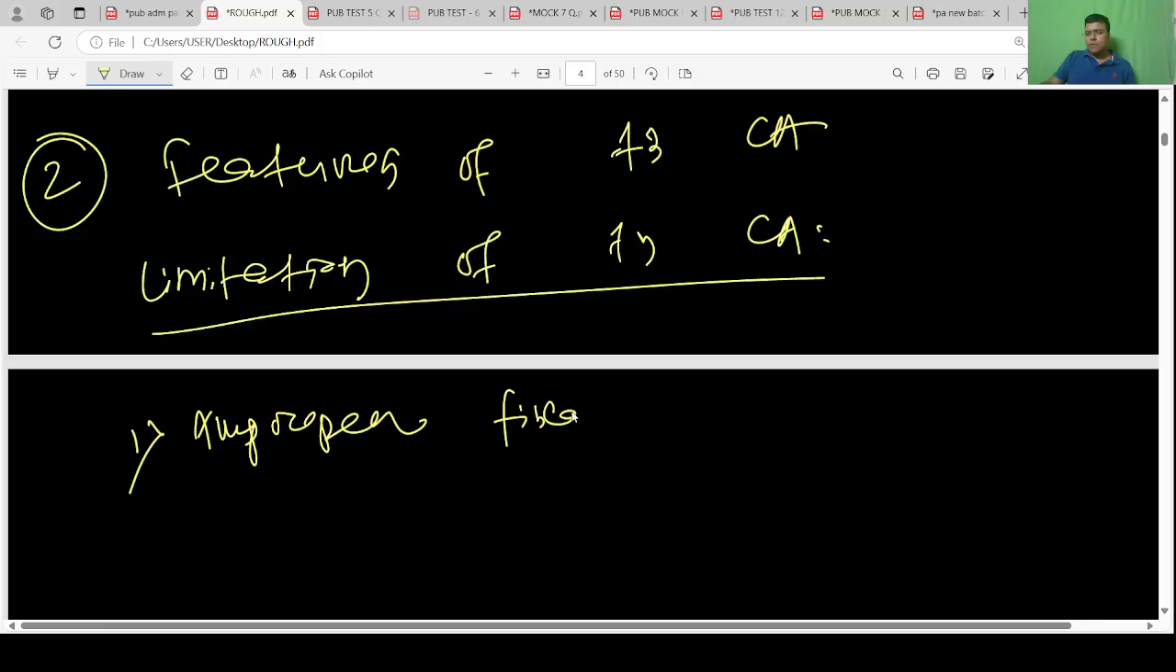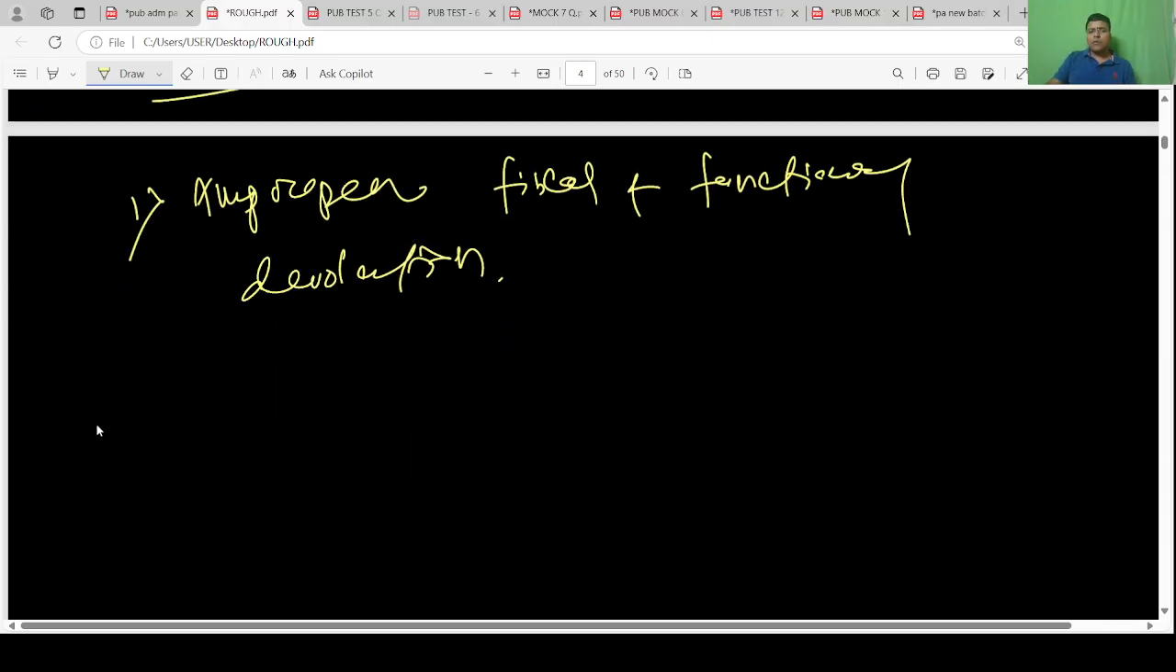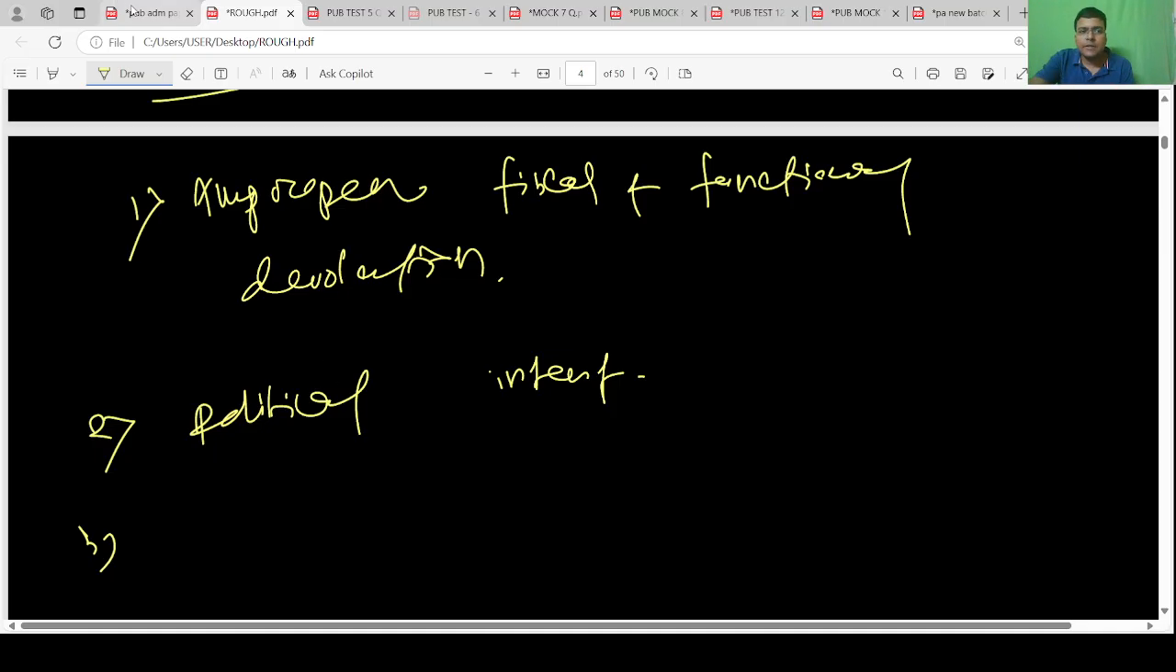Limitations: improper fiscal and functional devolution. Fiscal devolution is not proper, functional devolution is not proper. Political interference, no regular elections, Gram Sabha is not established, social audit is biased. So you need to write in this way. Write 6-7 points that these are the limitations of the 73rd CA.